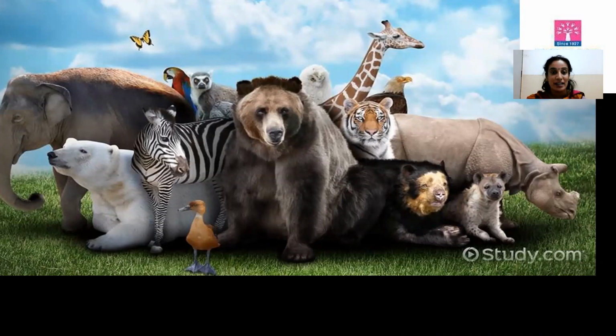There are different animals in this slide, a variety of animals. Children, animals live in all the regions of the globe, like polar regions, desert regions, oceans, etc. I think you guessed which topic I am going to discuss today.